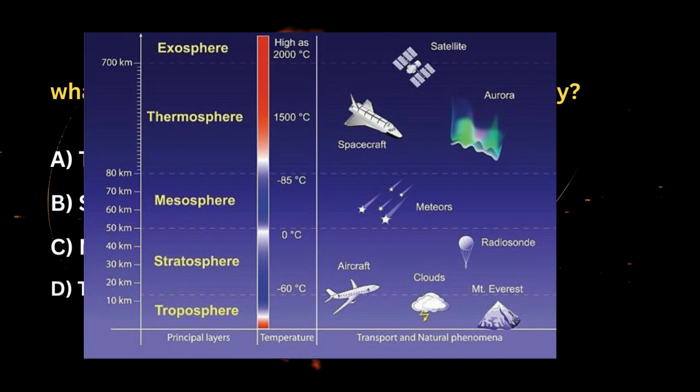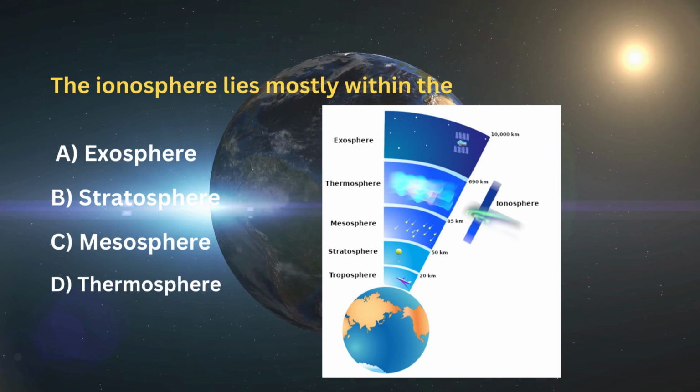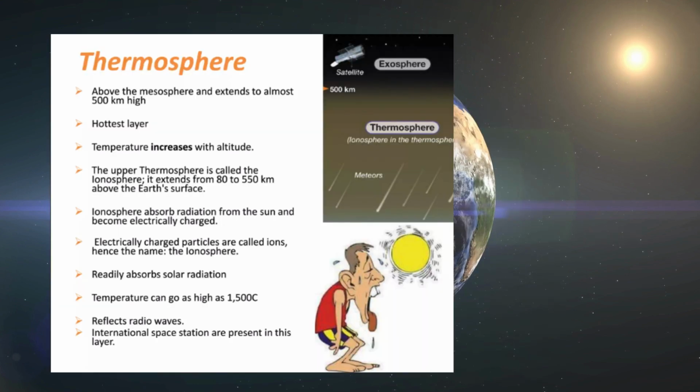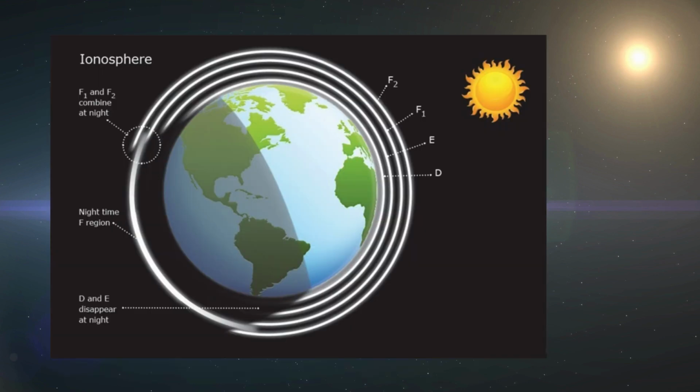The ionosphere lies mostly within the A. Exosphere. B. Stratosphere. C. Mesosphere. D. Thermosphere. Answer: D. Thermosphere. The ionosphere lies within the thermosphere. It is located between 80 and 400 kilometers above the mesosphere, and contains electrically charged particles called ions, hence the name ionosphere. This region can grow and shrink depending on the energy it absorbs from the sun.